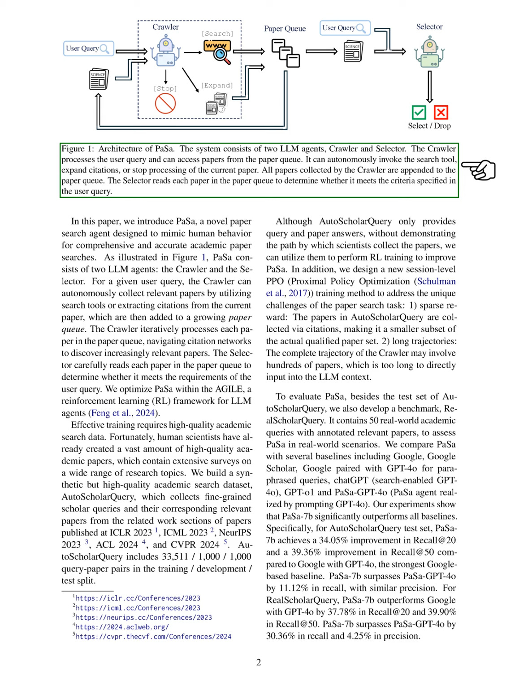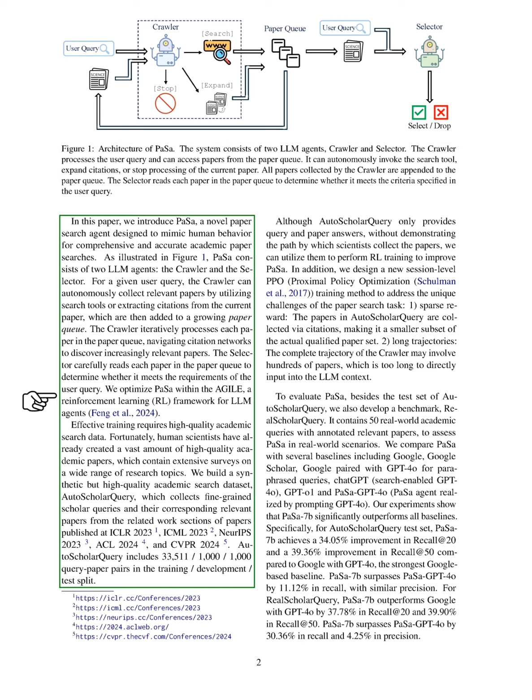PaSa consists of two LLM agents, the crawler and the selector. The crawler autonomously gathers relevant papers using search tools and citations, building a queue of papers to process. It explores citation networks to find more relevant studies. The selector then reads these papers to see if they meet the user's needs.